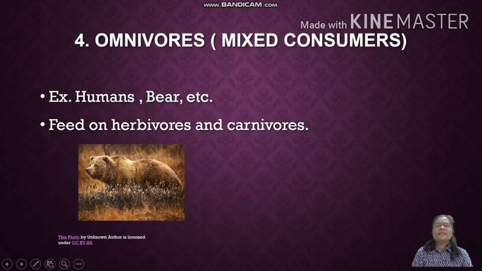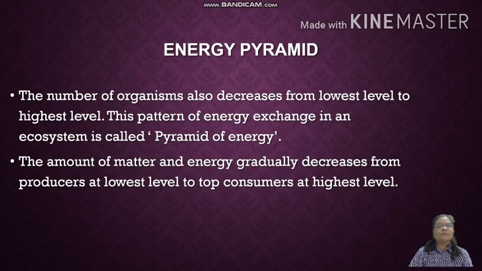Students, the next is mixed consumers. Mixed means the organisms which feed upon the green plants or the producers as well as animals. For example, human being and bear, they feed on herbivores also and carnivores also. That is why human being is also the omnivore.